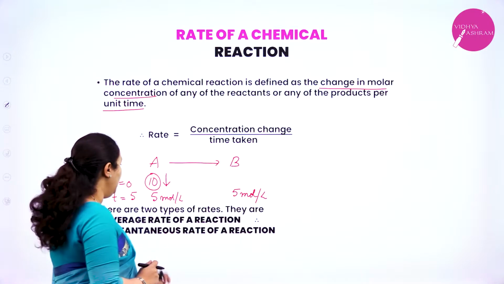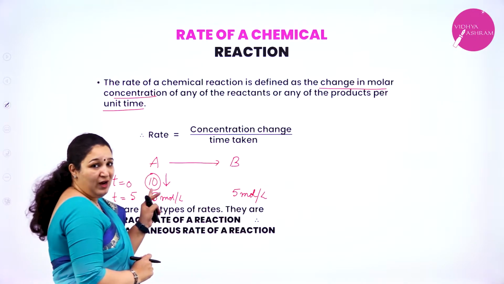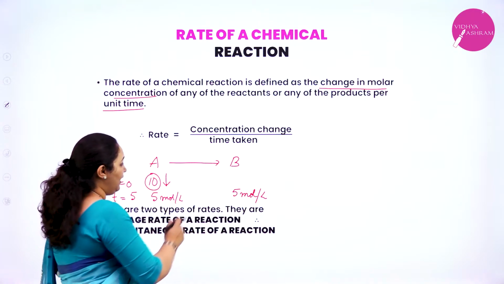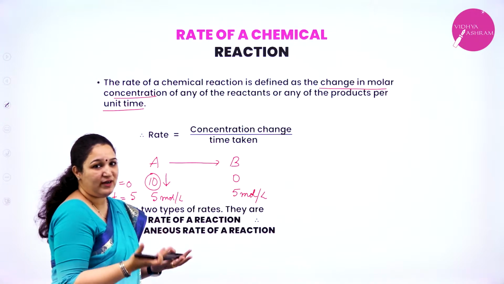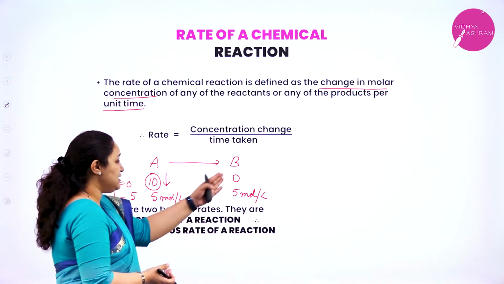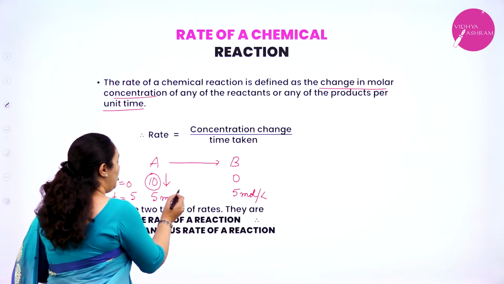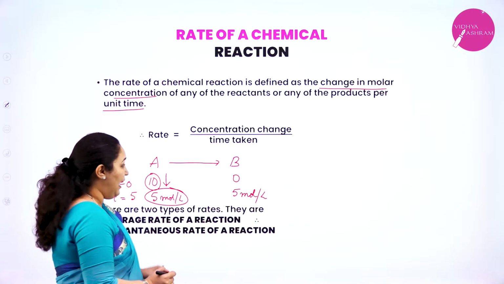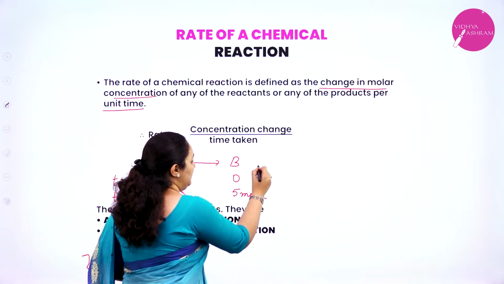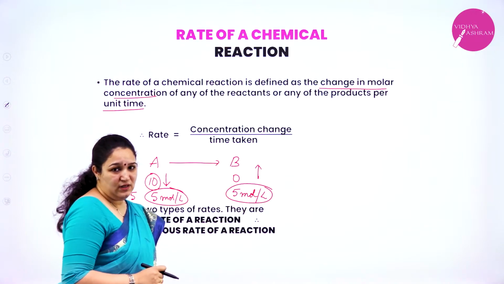So initially when time t was equal to 0, I had considered the molar concentration of A as 10 and B as 0, because the reaction has not yet started. B is not yet formed, isn't it? So this is 0. But after 5 minutes, the concentration of A reduced to 5 moles and the concentration of B increased to 5 moles. Now what is the rate of the reaction?